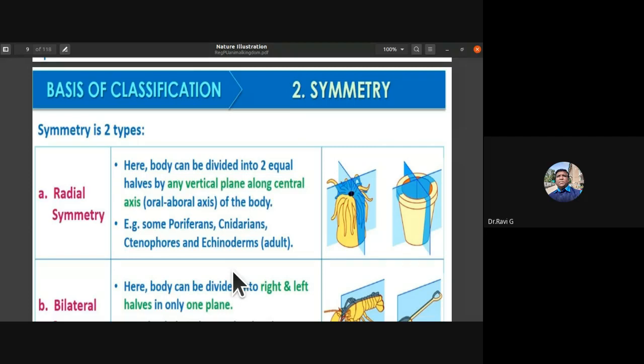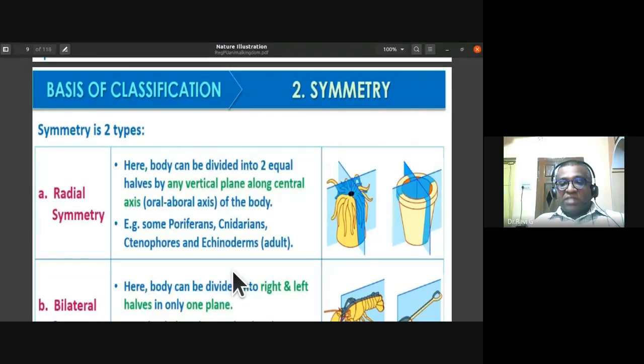They exhibit radial symmetry. See, the larval echinoderms exhibit bilateral symmetry. Echinodermata has a unique thing: the larvae have bilateral symmetry and the adult has radial symmetry. So whenever we give echinodermata as an example for radial symmetry, we should always write "adults" in brackets. Only the adults exhibit radial symmetry.